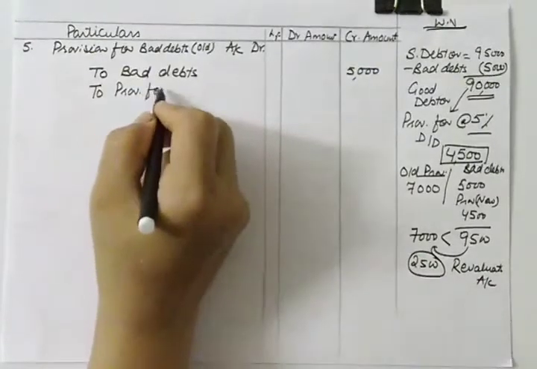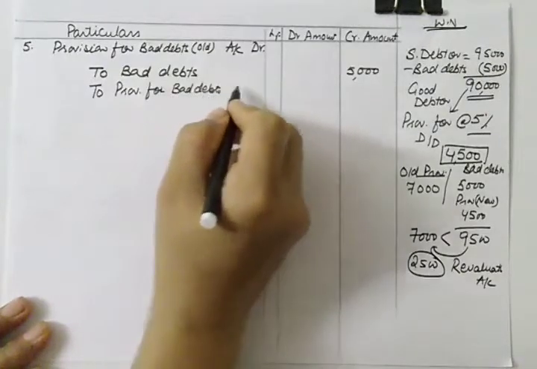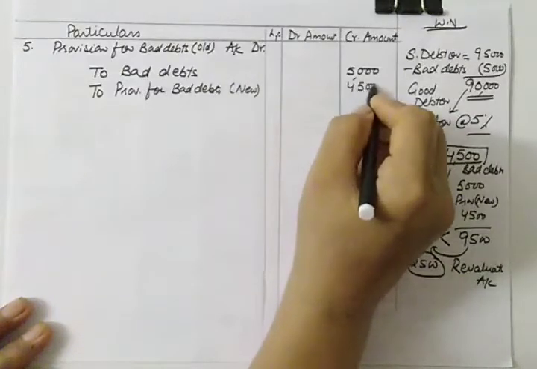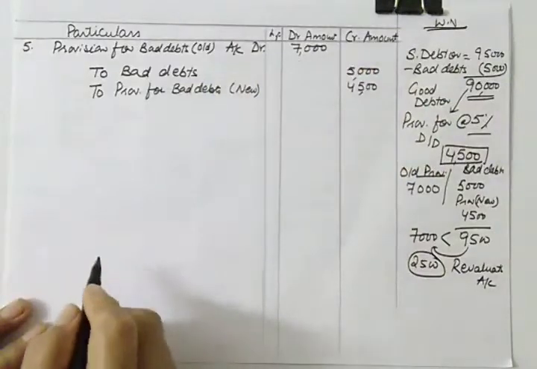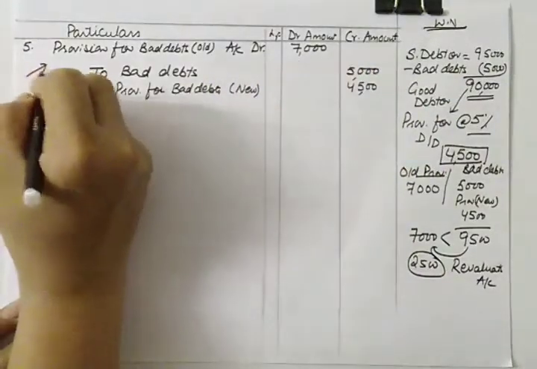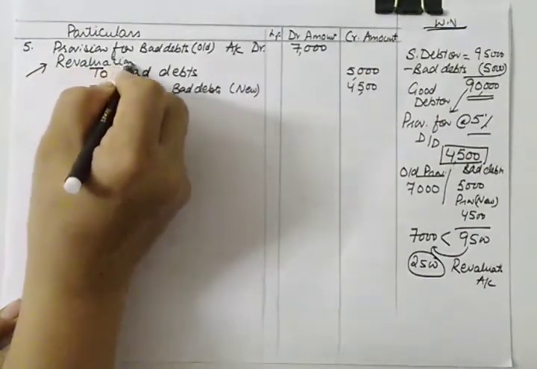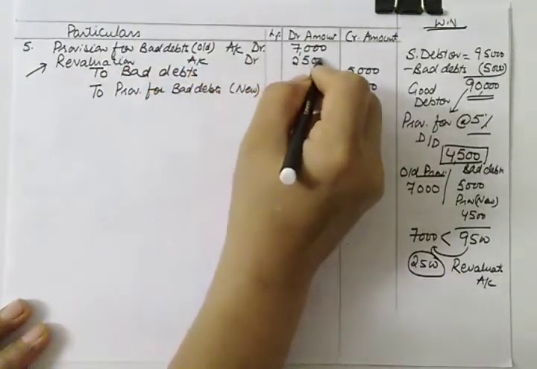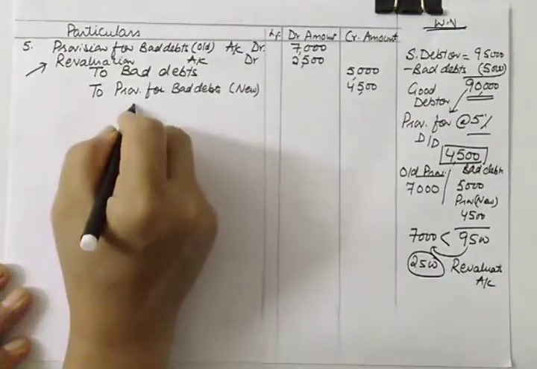New liability will arise, provision for bad debts, and this is the new liability, 4,500, and against this we are having only 7,000. So what is to be done here? We'll take the deficiency from revaluation account. So revaluation account debit by 2,500. So either you can follow this, or there is an alternate entry for this also.